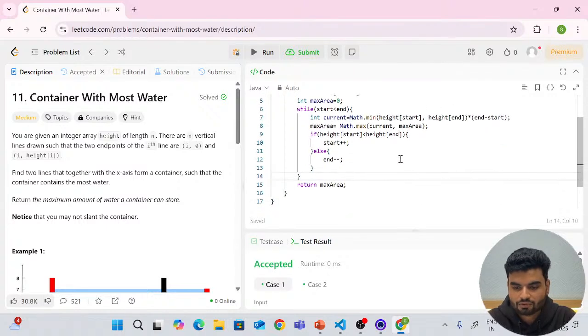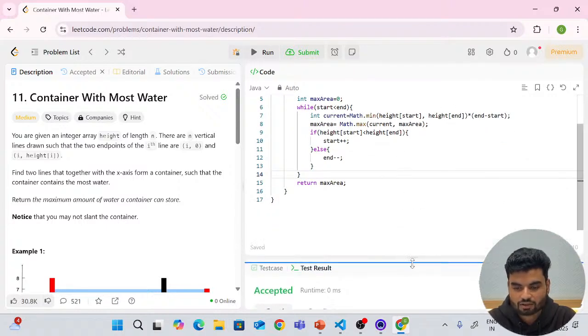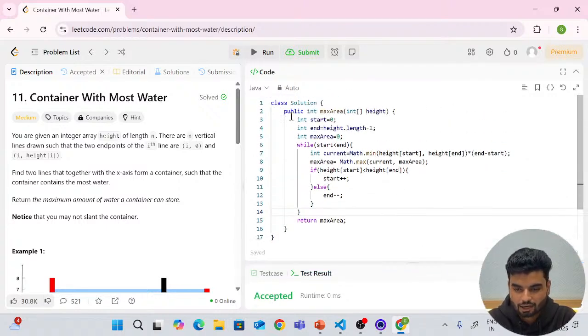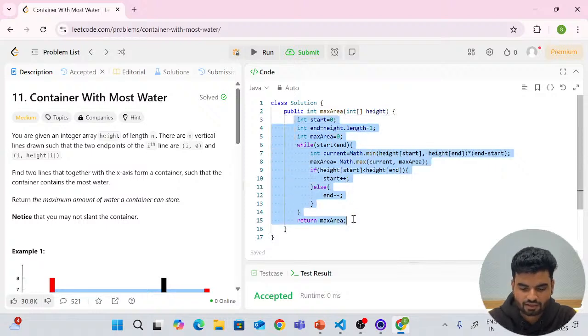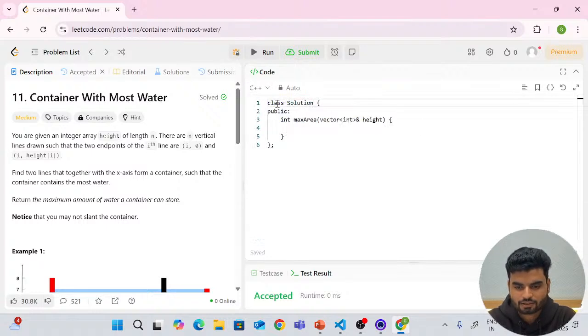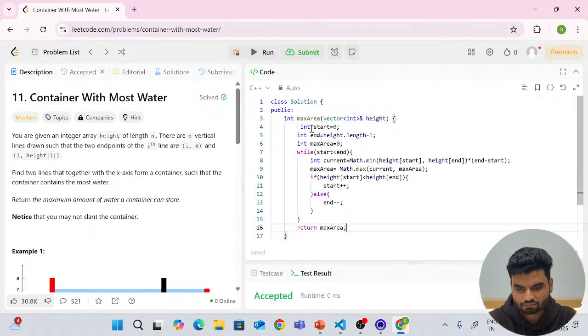Now this is for Java. Now we'll understand it for C++ and Python. I'll copy the same code because the syntax is a little different and the logic is the same. So in C++, I'll come here and write it. Here we don't have a length method. We'll have a size method for calculating the size of this particular thing.